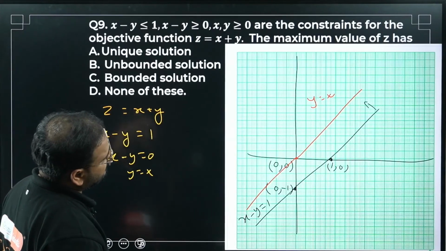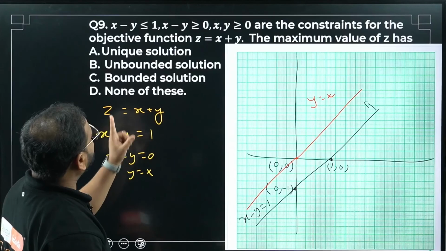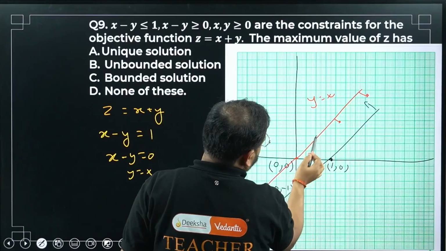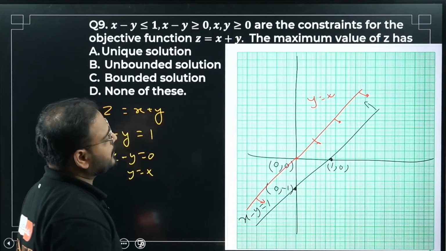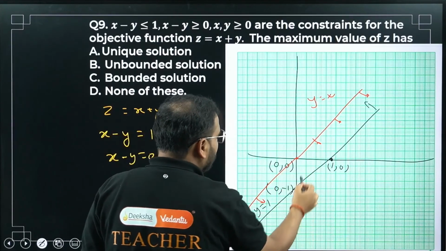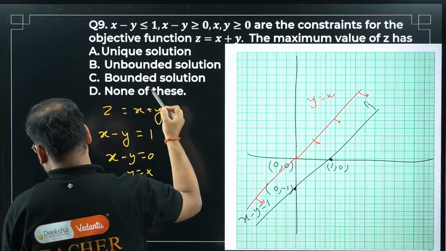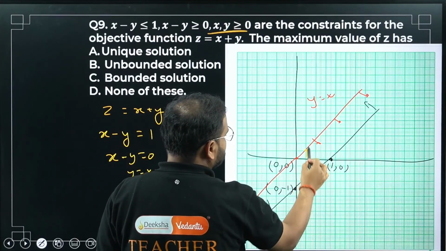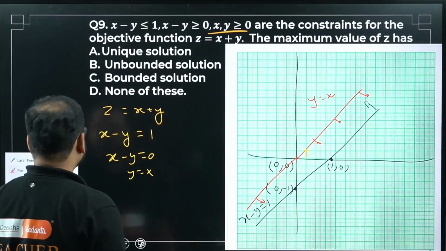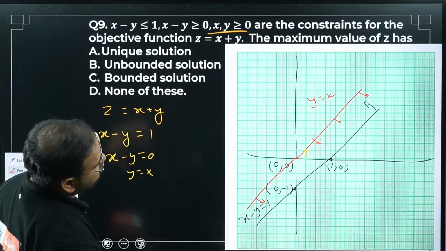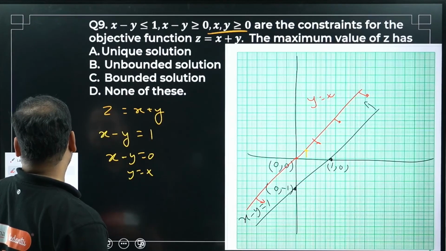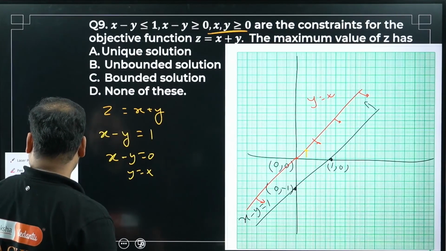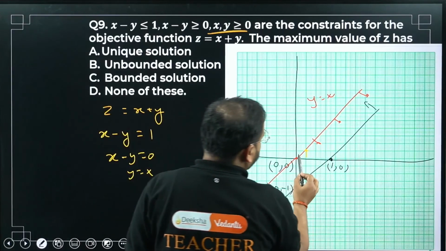And what is this? y less than x, right? Means where? Over here. Can we come below? We cannot, because it has to be in the first quadrant only. So I have to go above again over this. What is the shaded region? Please have a look. If I highlight this part, it will come like this.